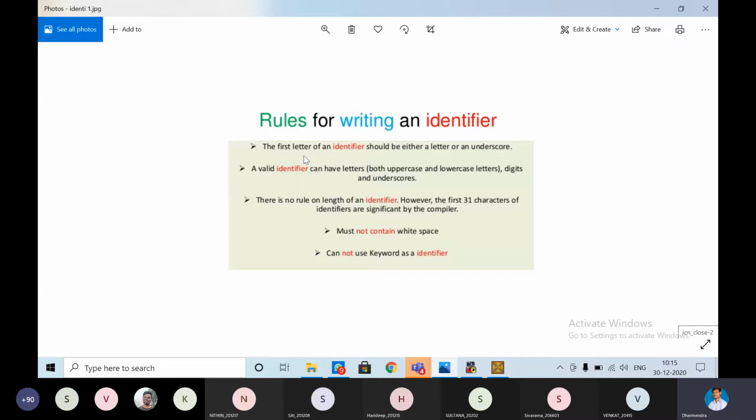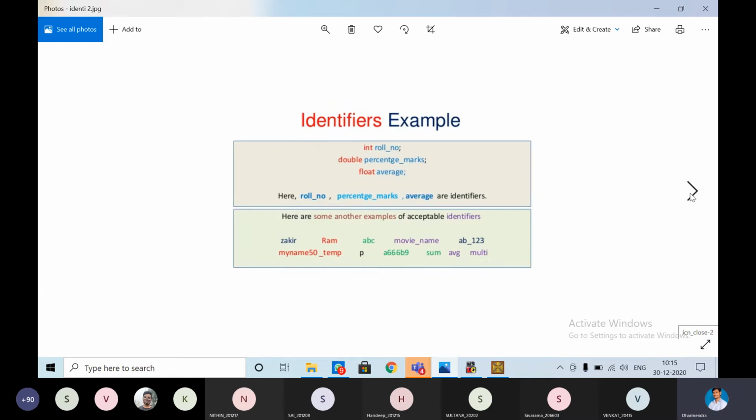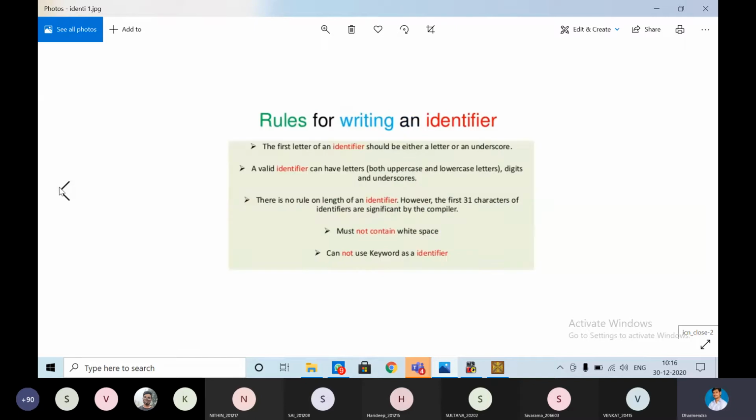Actually, these are the rules. By looking at the names, you can understand. Actually, an identifier is like a variable. Already we have seen the variable limitations. X is a variable, Y is a variable, Z, A, B, C. So all these are variables. Here, this variable should not be a keyword. Getting my point?